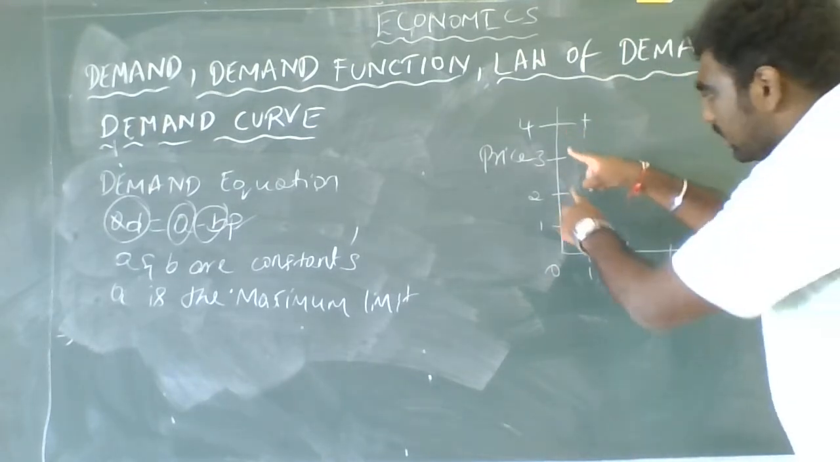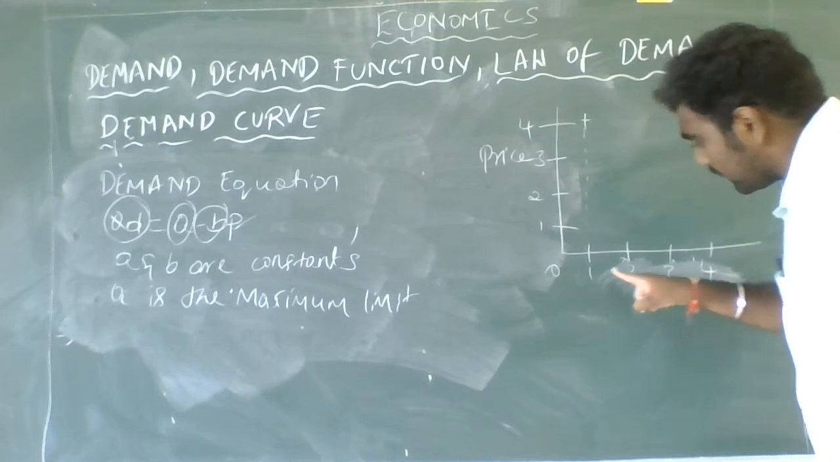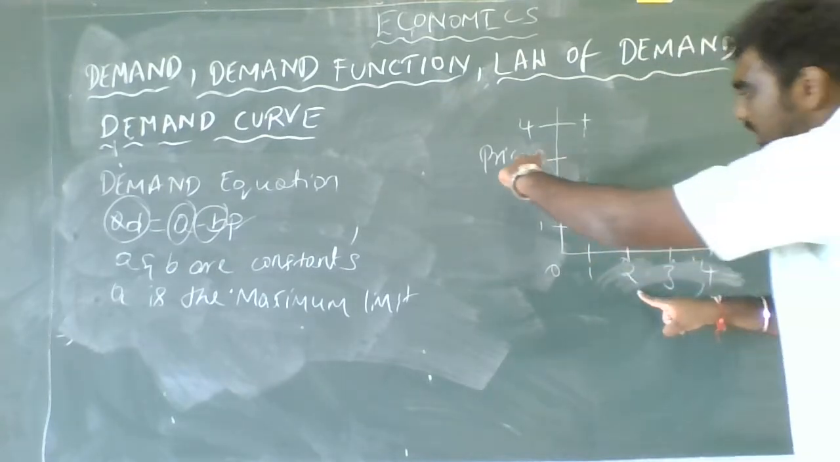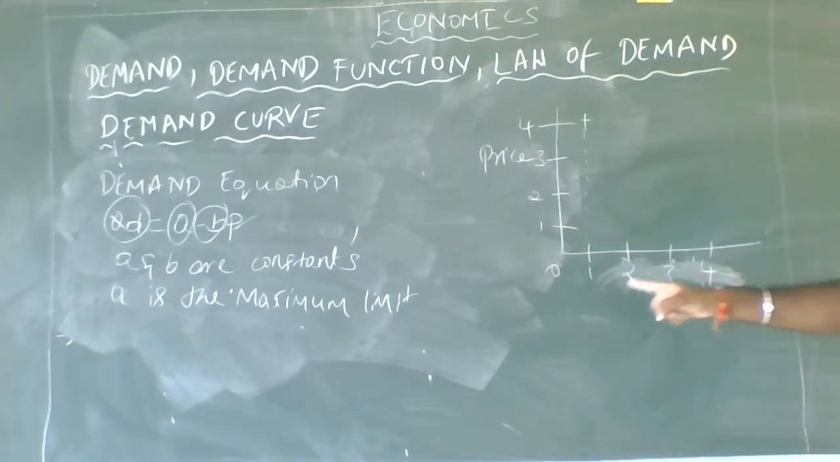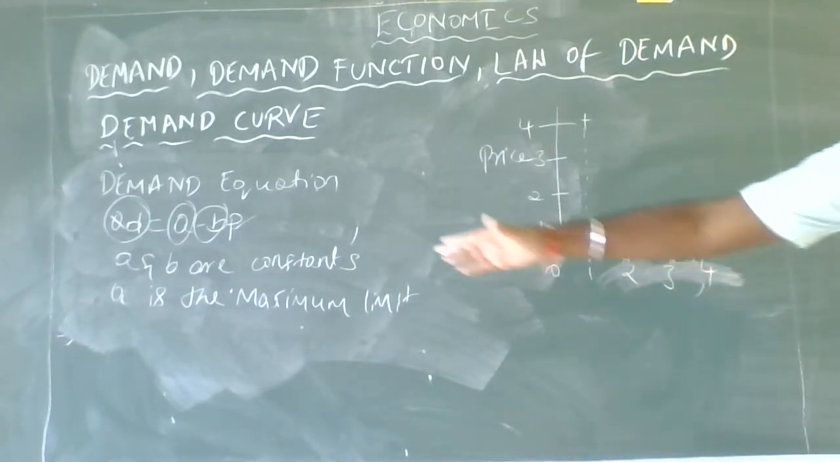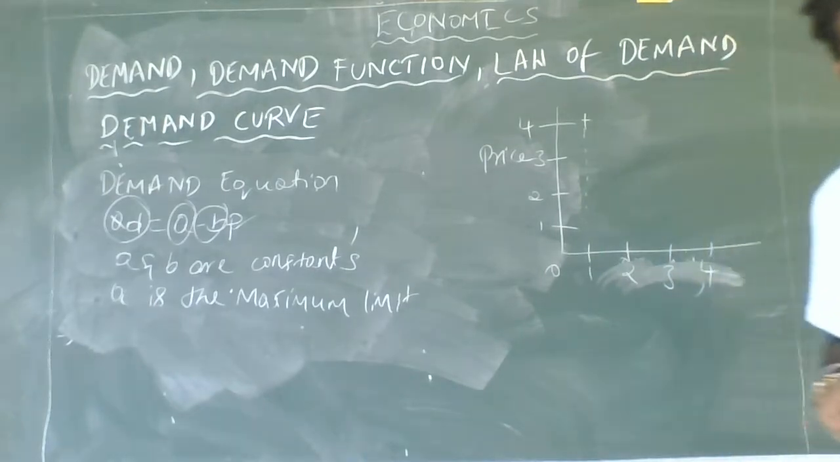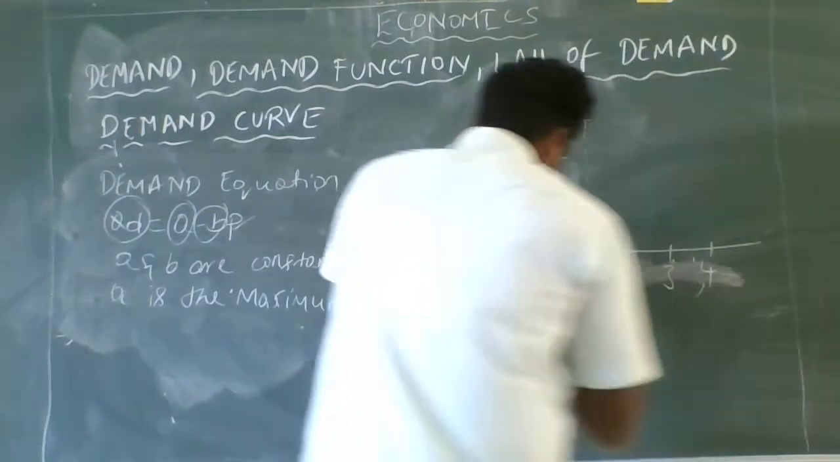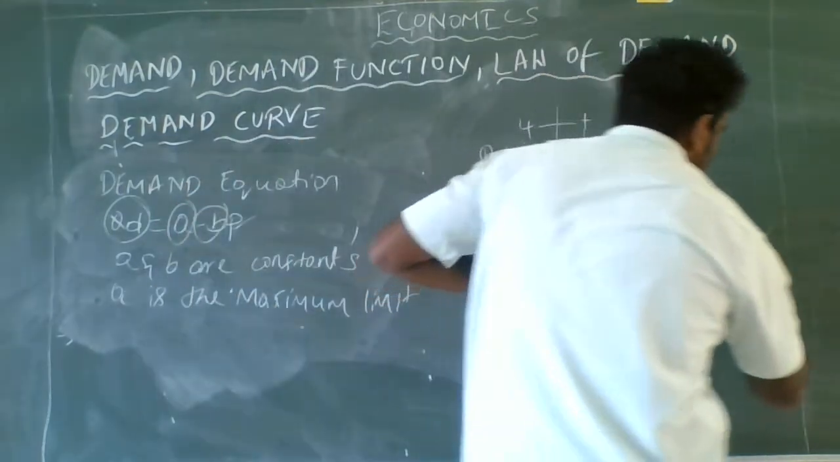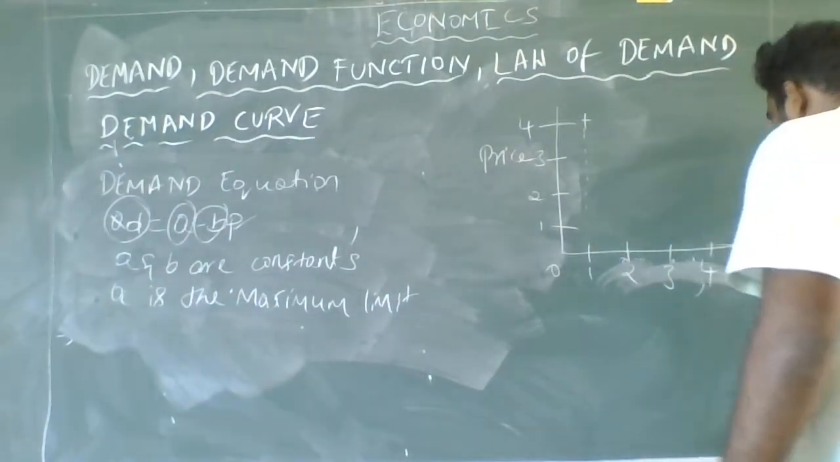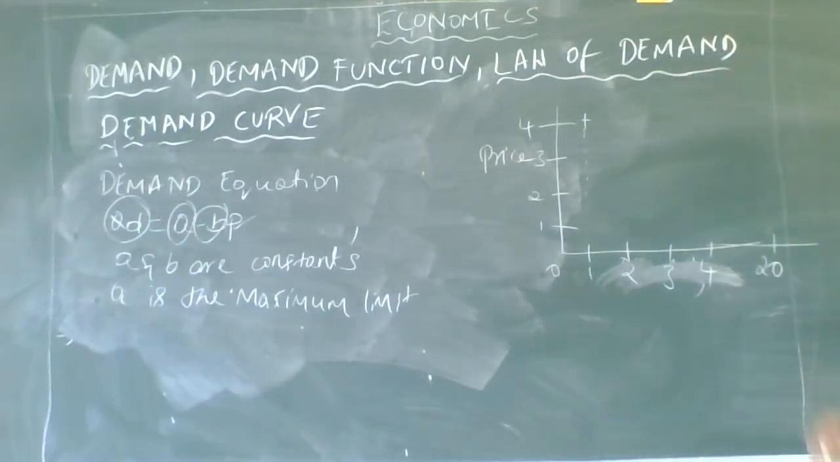Again, if the price becomes 3, he can afford another quantity. Again, if the price becomes 2, he can afford another quantity also. He can buy 3 quantities. Then what is that maximum limit? It states that if the price is 0, the units will be 20.